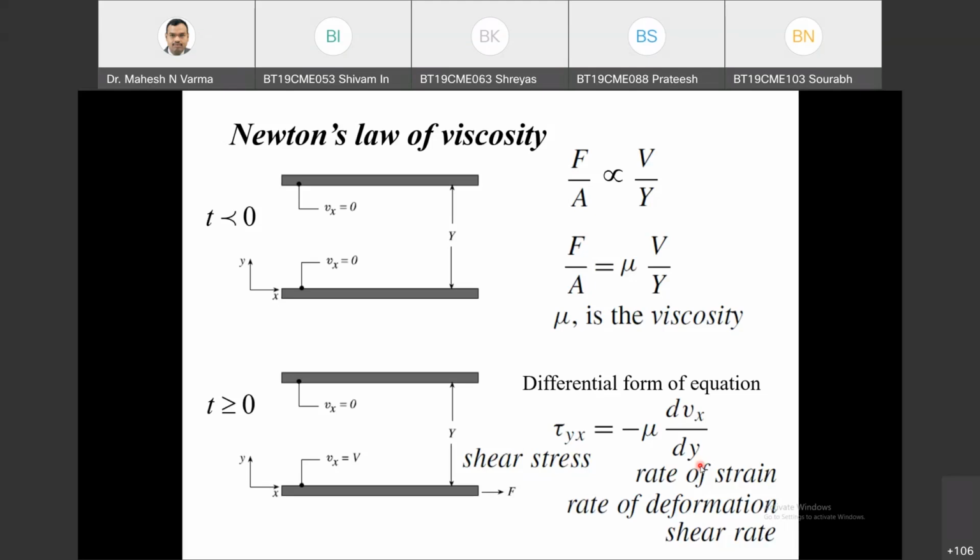Whatever you do, they might attain this steady state in a fraction of a second, which is not in the scope of study; no equipment can catch that. You can take it as maybe a microsecond, or even 10 raised to minus 100 seconds, but it takes a very small time. Within that, both layers will attain the same velocity. That is the no slip boundary condition.